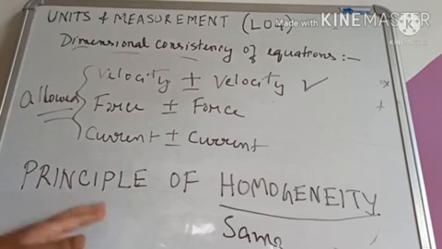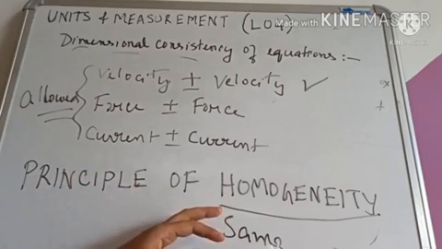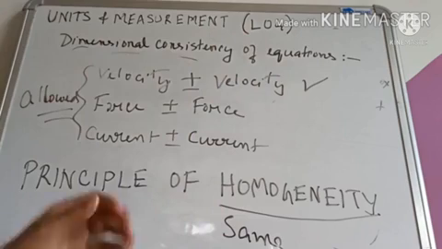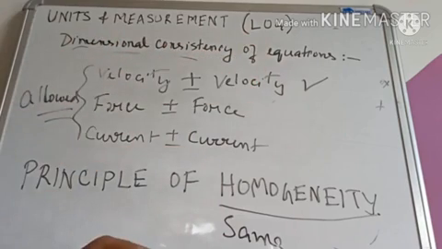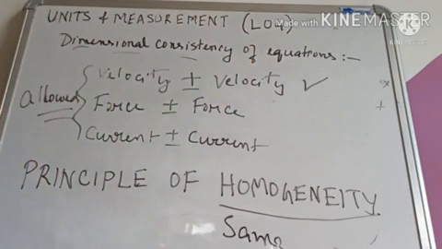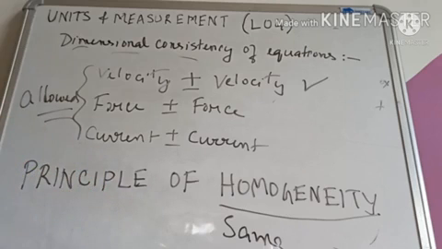Okay, what is principle of homogeneity? Principle of homogeneity means the principle on which the dimensional equations are based, and in those equations every physical quantity must have the same dimension throughout the equation.